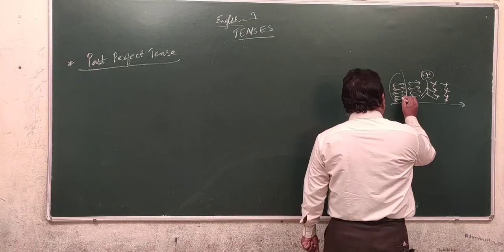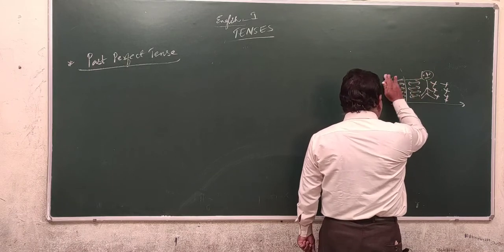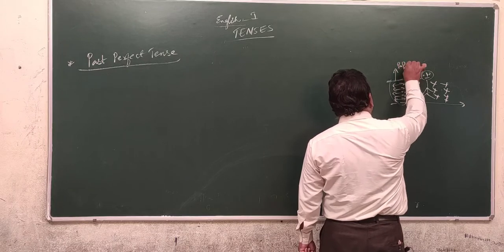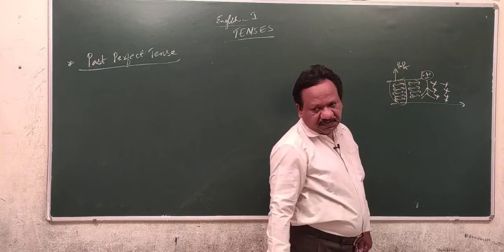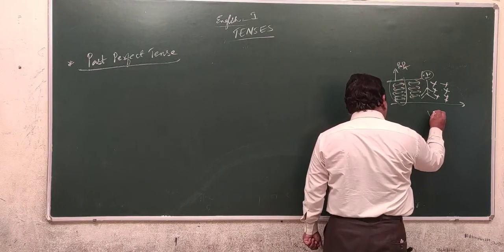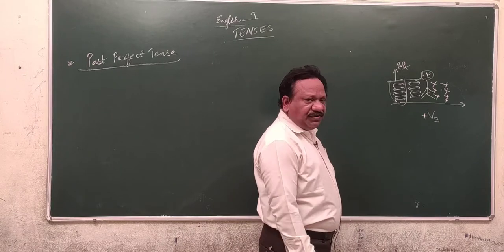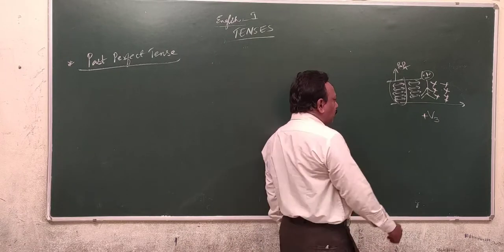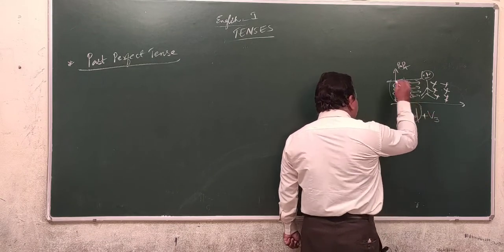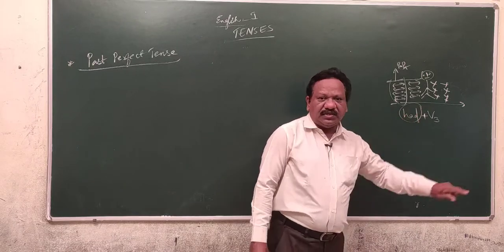So, whenever you come across two completed actions, the earlier completed action must be referred in the past perfect tense. At that condition, we use the past perfect. While you are naming the past perfect tense, perfect means there should be V3. V3 should not be used alone. It is always accompanied with an auxiliary verb in the perfect tense, had. Either the subject is singular or plural, you have to use had plus V3.